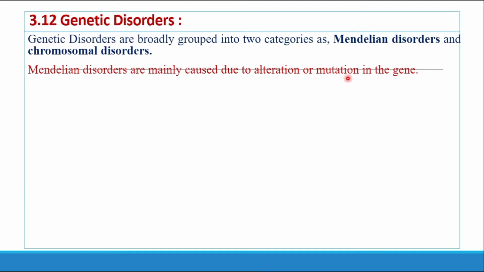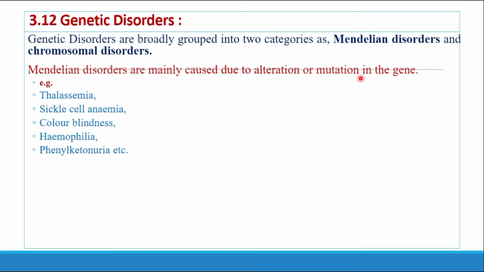What's a mutation? Mutation is a sudden spontaneous change in the chromosome or the gene. We have already studied these: either there is a deletion, duplication, translocation or transversion. If any of these changes occurs in the gene, then there is a change in the constitution of the gene.